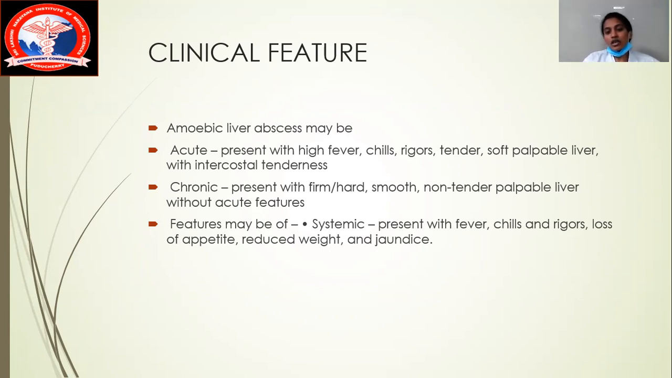Okay, so what are the features? The systematic thing you will just think of is usually the patient will present with fever, chills, rigor, loss of appetite, and then reduced weight and jaundice. So these are the most common features you should think about. The systemic features are most commonly seen in both acute and chronic conditions. Okay, acute usually means the primary infection, chronic means the secondary infection.